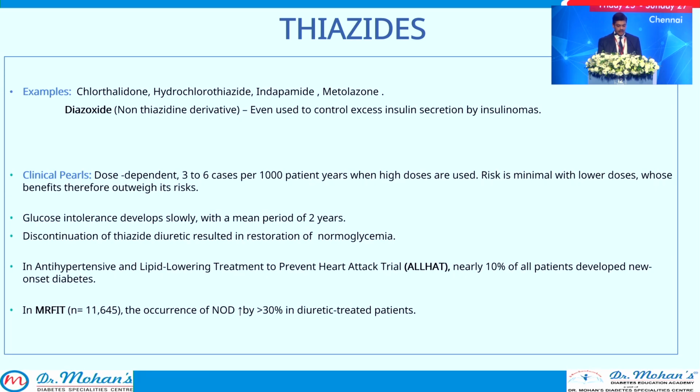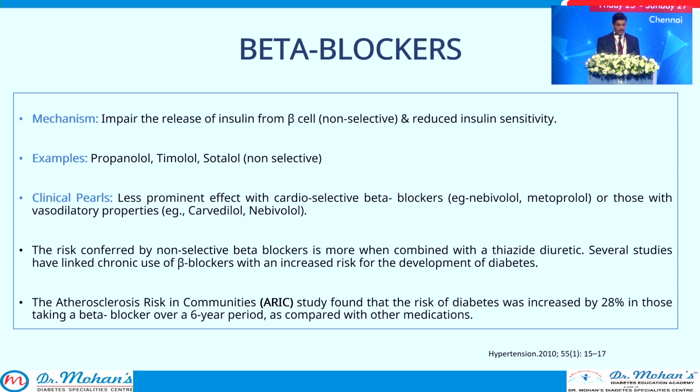Glucose intolerance develops slowly over a mean period of 2 years, and discontinuation of the drug results in restoration of normal glycemia. In the HALA trial, nearly 10% of all patients developed new onset diabetes, and in the Multiple Risk Factor Intervention Trial, new onset diabetes was increased by more than 30% in diuretic treated patients. The next drug is the beta blocker, especially the non-selective beta blocker.